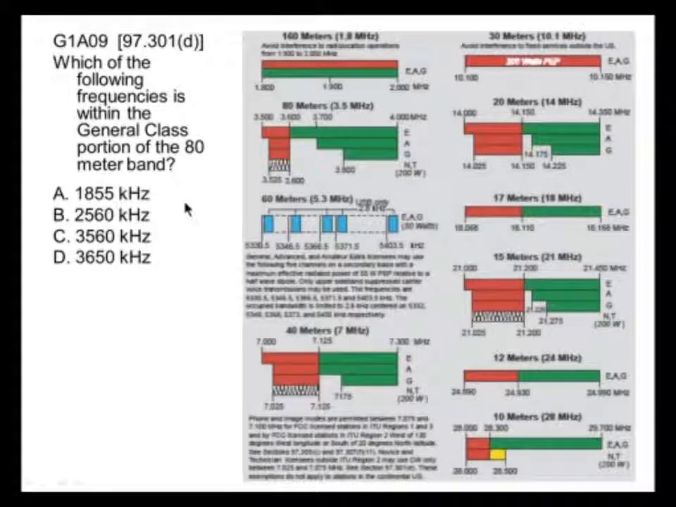Okay, which of the following frequencies is within the general class portion of the 80-meter band? We're back here now looking at this. 18 is not in the 80-meter band. 25 is not in the 80-meter band. So we're looking at 3560 and 3650, general class portion. 3560, general. Looks pretty good, doesn't it? Okay. 3650 does not look good. So the correct answer is the 3560.